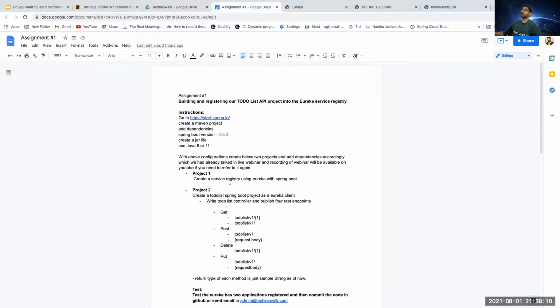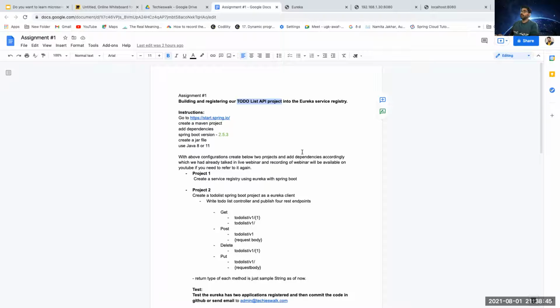Okay, so let's talk about the assignment. This week's assignment is building and registering our to-do list API project into the Eureka service registry. So our aim is to build our to-do list API project. What is a to-do list? Your daily to-do tasks. We will be building the API around them. The first thing, we want to build this using microservices. But before going into the domain of microservices, we want to understand Eureka and all of that. So that's why, in this week, you need to create two projects.